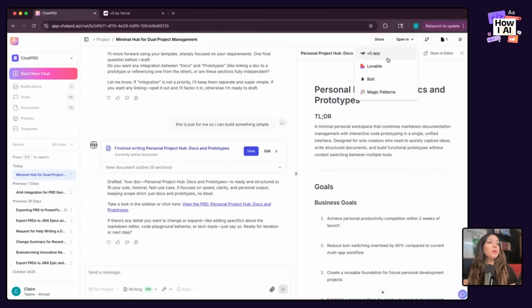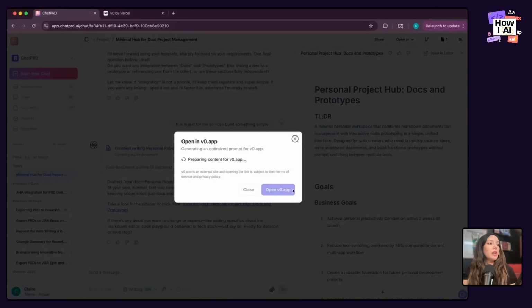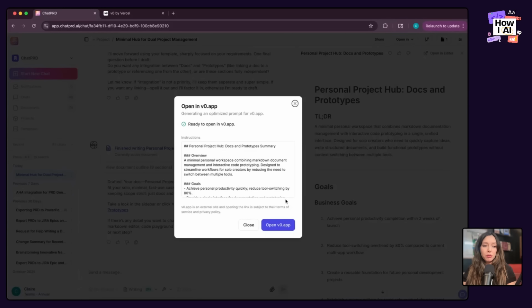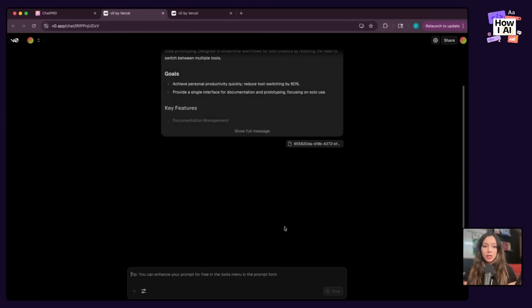So then I'm just going to open this in V0, which is my preferred prototyping app for this particular use case. The reason why I like V0 for my initial prototyping is, one, the UI tends to be pretty streamlined and nice looking.